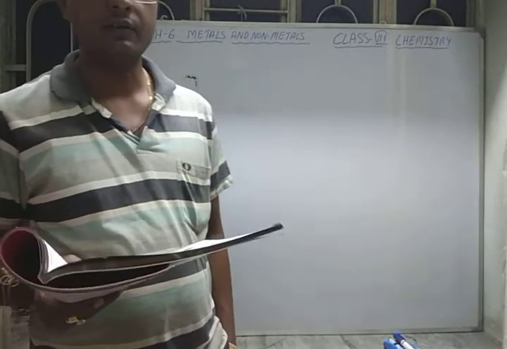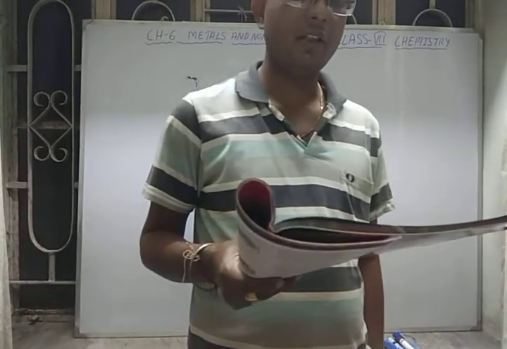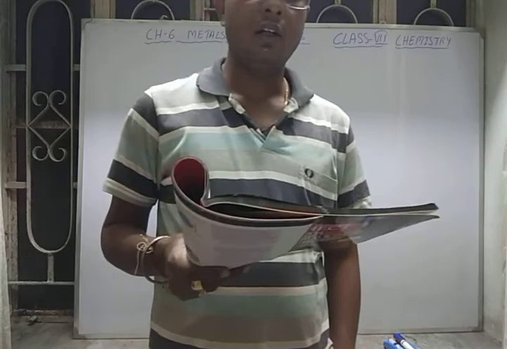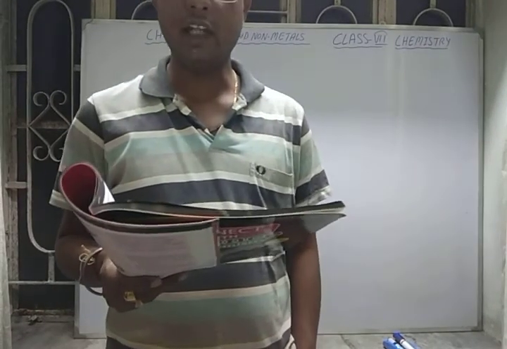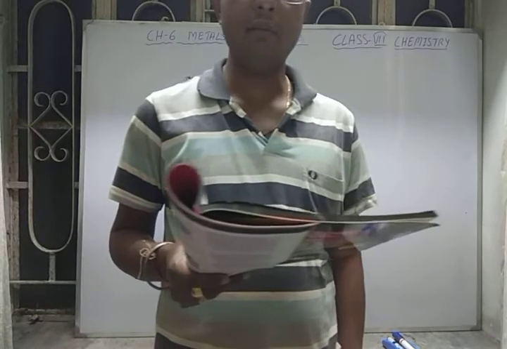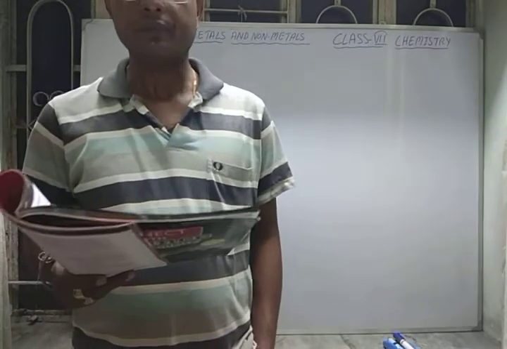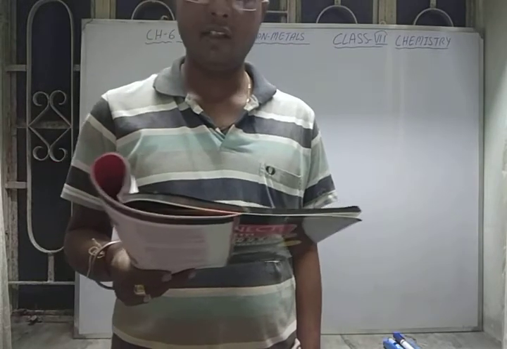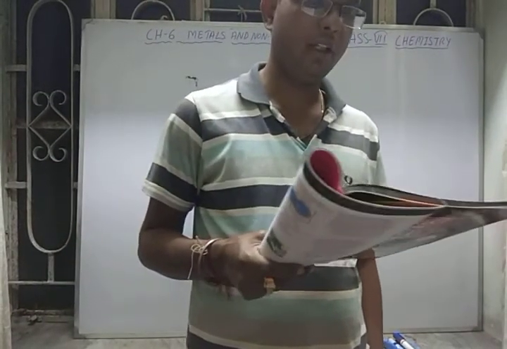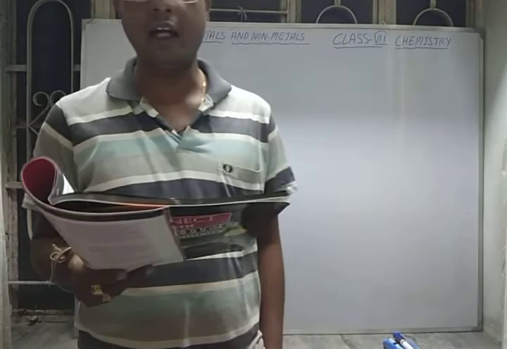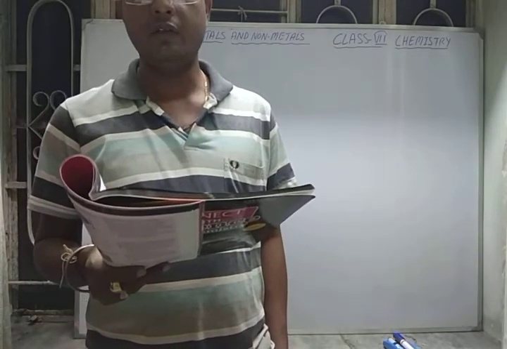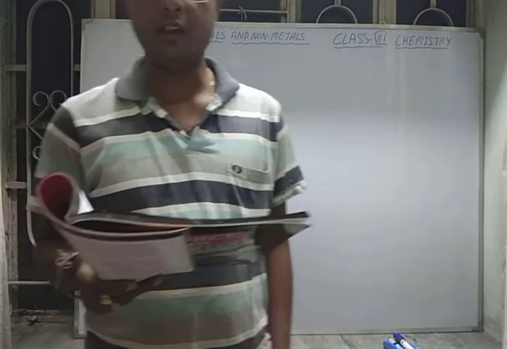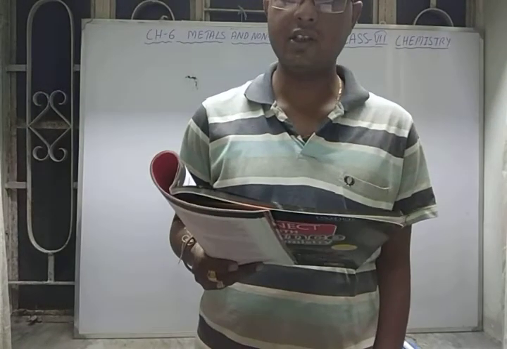And the last metal whose uses we are going to see is tungsten. It is a shiny gray metal, has a high melting and boiling point, and can withstand extremely high temperature. Generally we use it for electrical purposes, mainly in electrodes of gas discharge tubes.